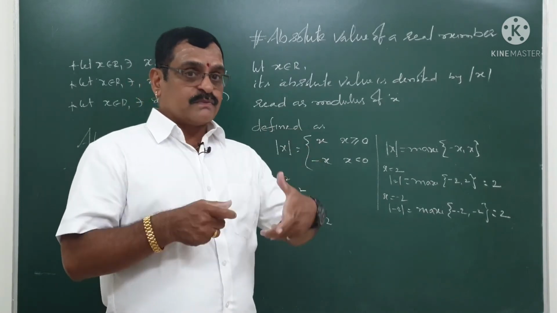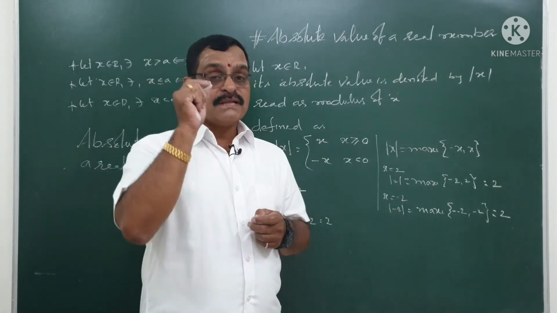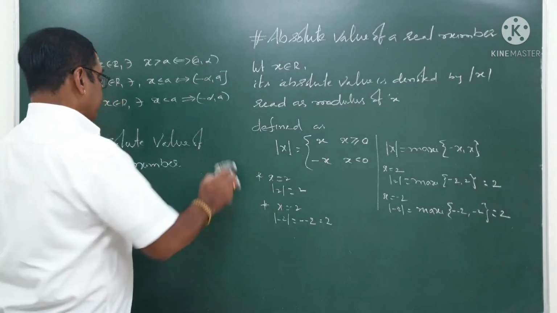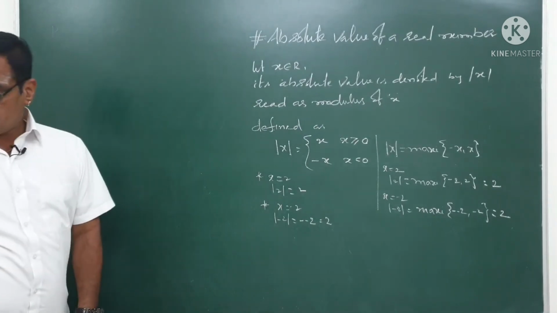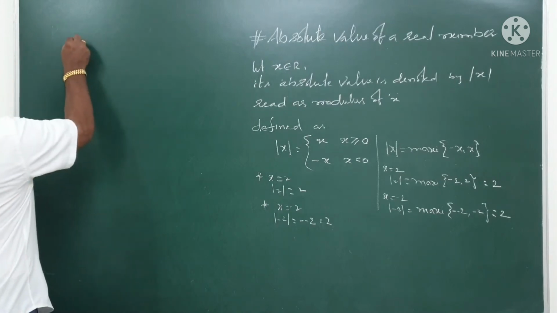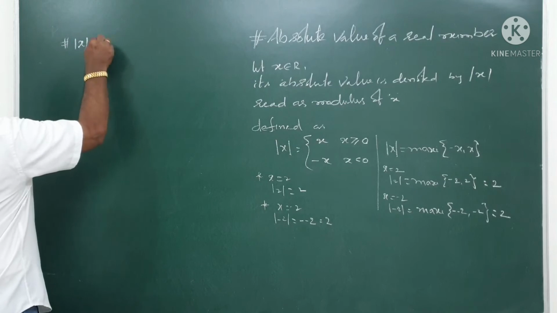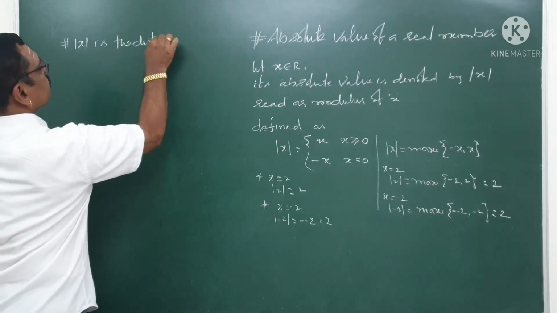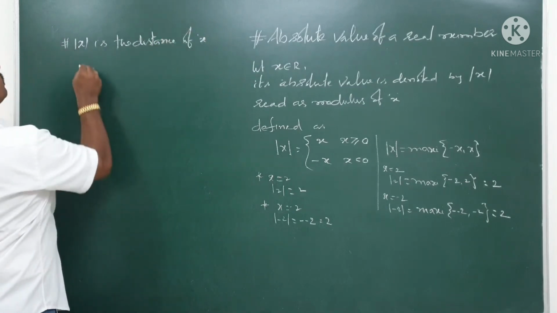Absolute value of x means the distance of x from 0, the distance of x from 0 on the real line. I will explain. So here, mod x is the distance of x, of course a real number, from 0.